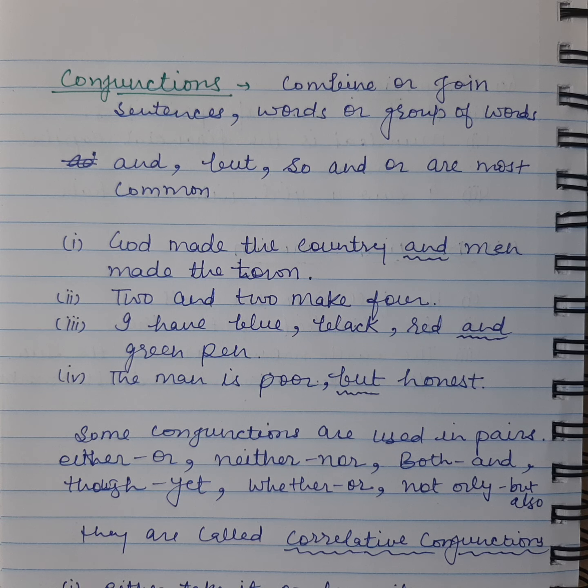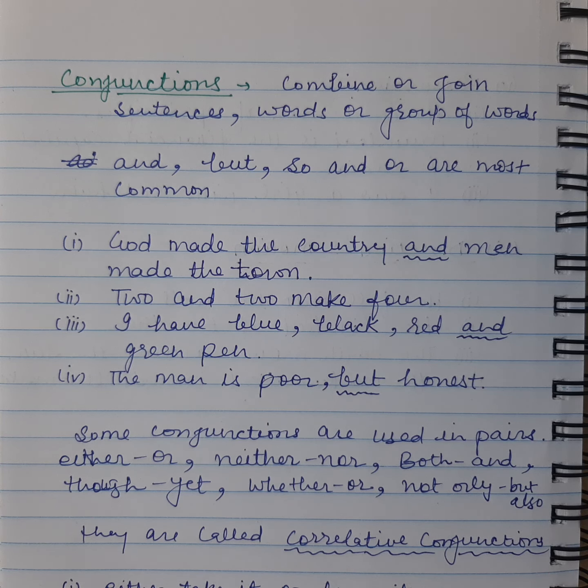The man is poor but honest. So here again the conjunction but is combining two sentences. So the first sentence is the man is poor and the second sentence is he is honest. And if we combine these two using but, it becomes shorter. The man is poor but honest. So here it means the man is poor but he is honest.